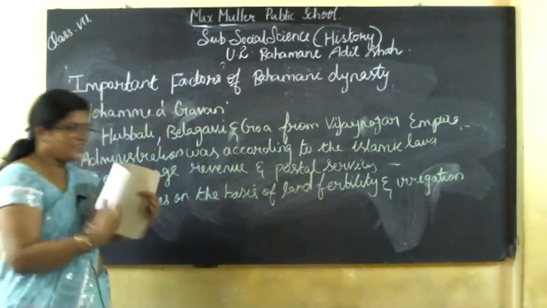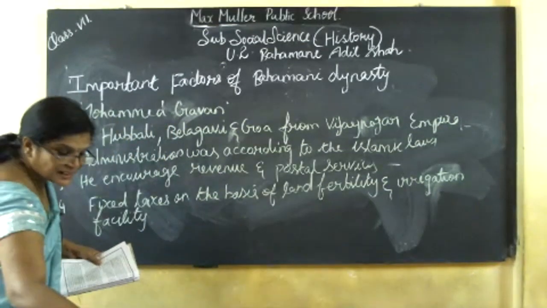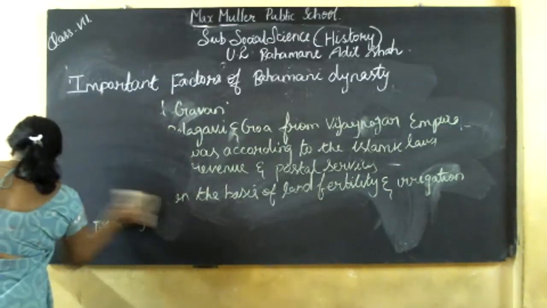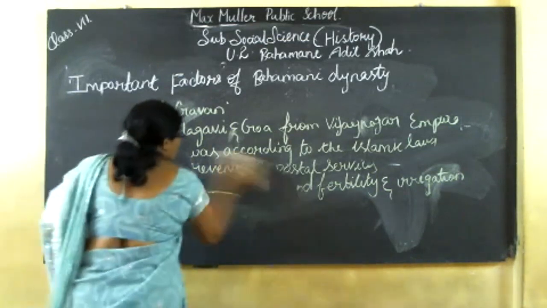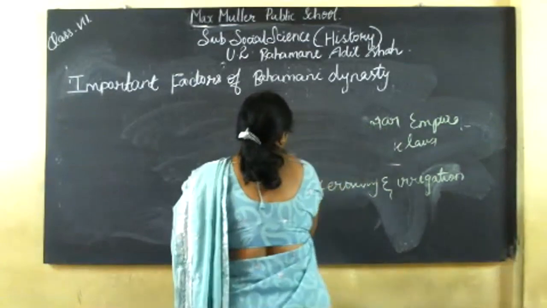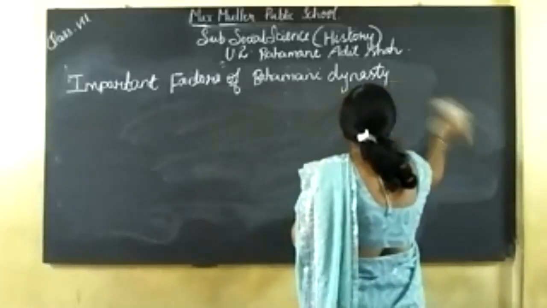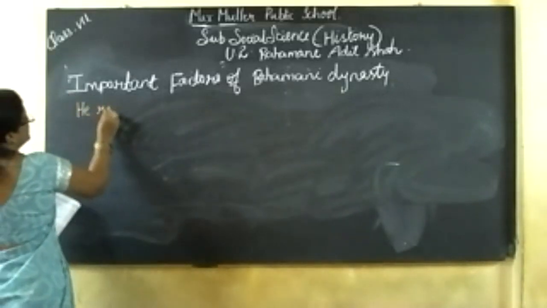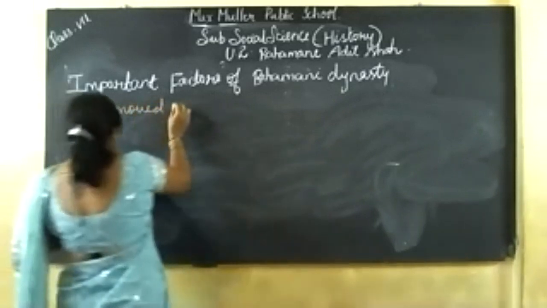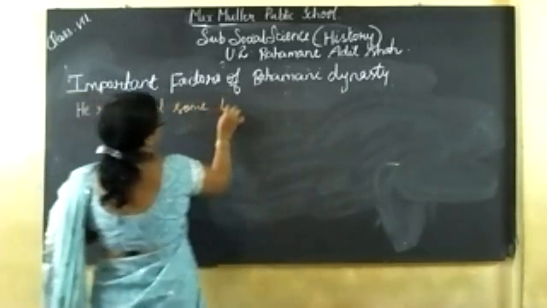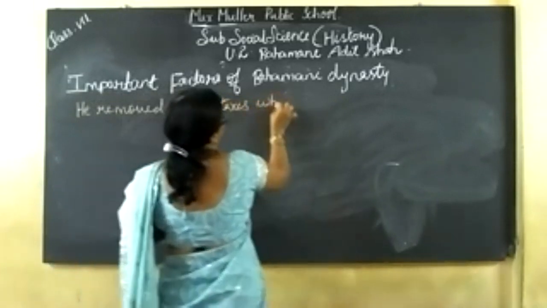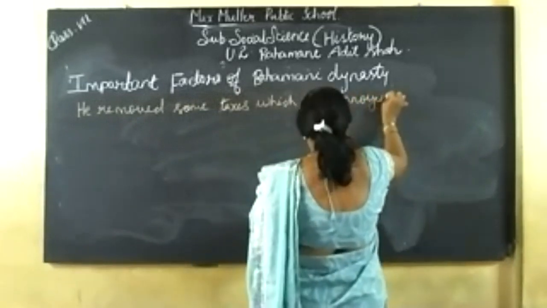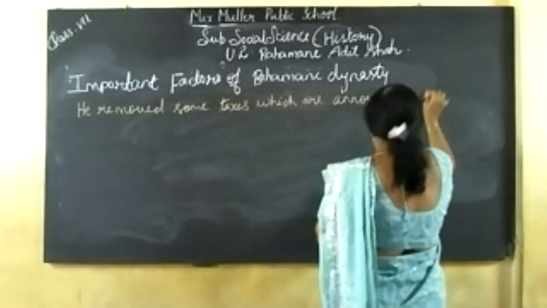The next point is he removed some unwanted taxes, some taxes which were annoying and not necessary for the people.